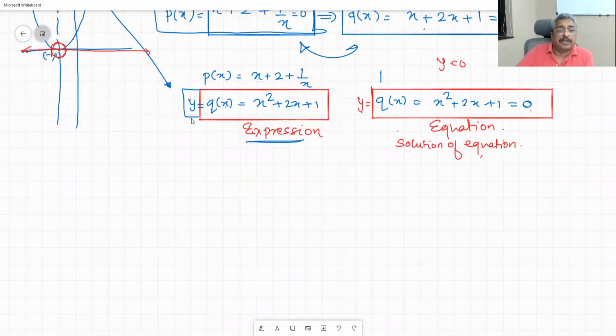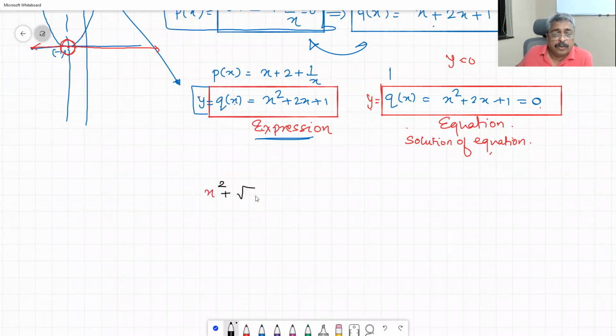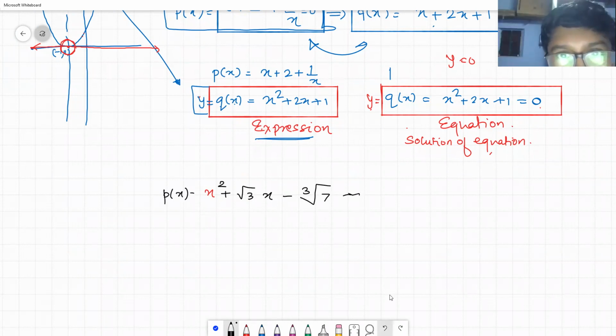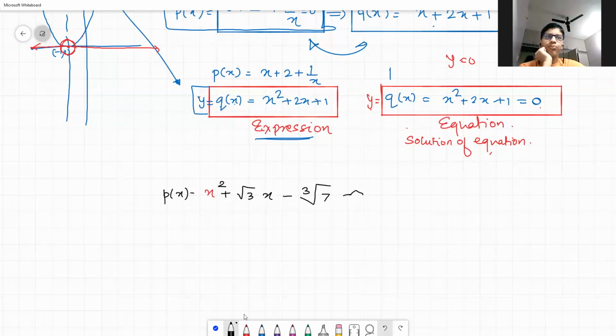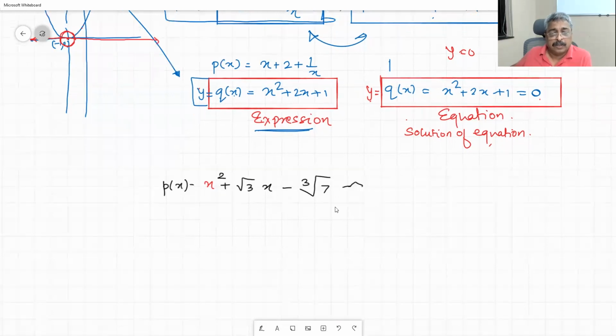Let me ask you this question now. Is p of x equal to x square plus root 3 x minus cube root of 7 a polynomial? Yes, sir. Abha, is this a polynomial? Yes, sir. So I think something that you have said about coefficients is not going to be correct.